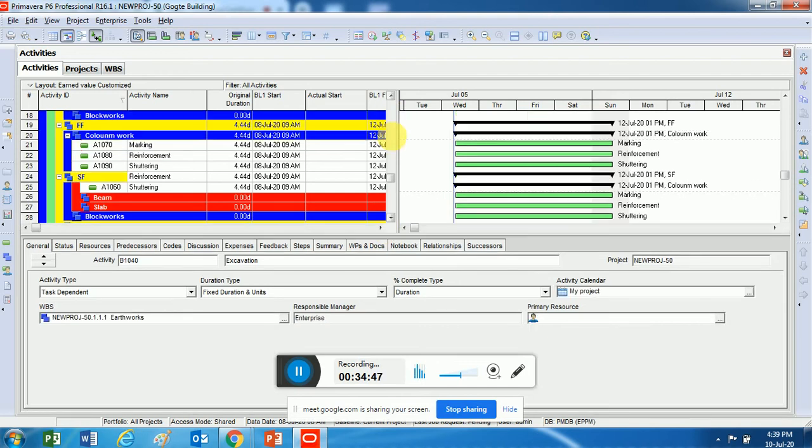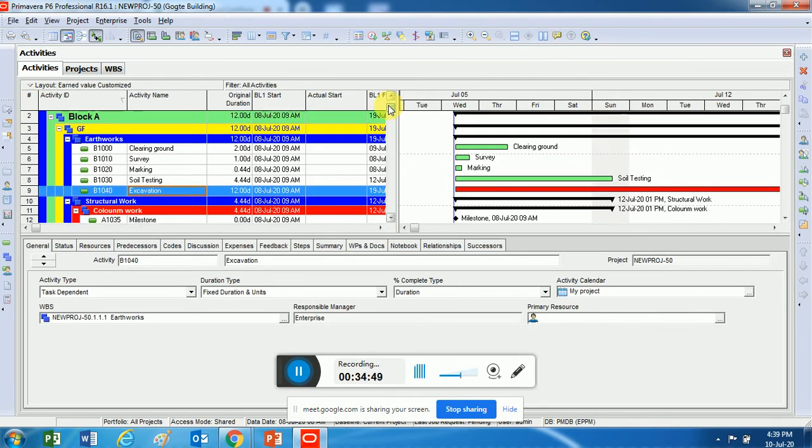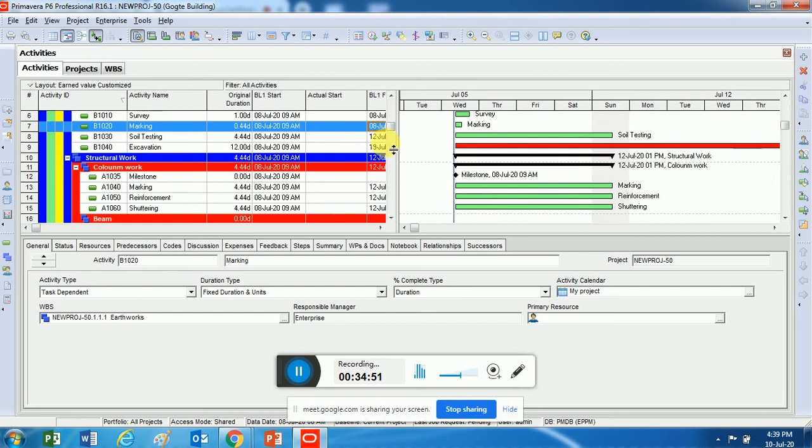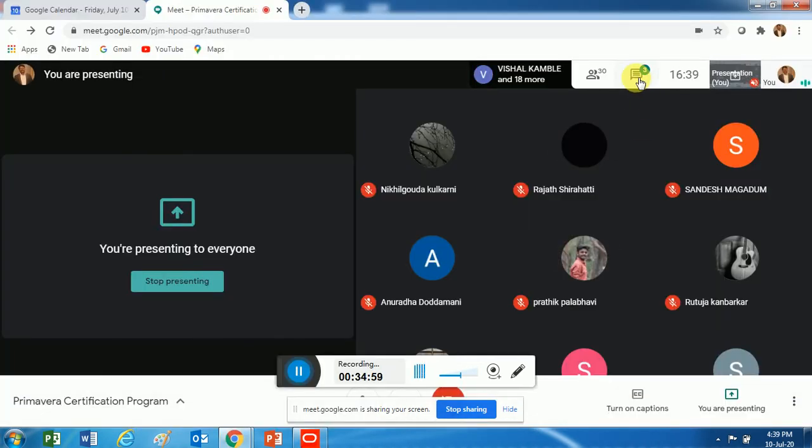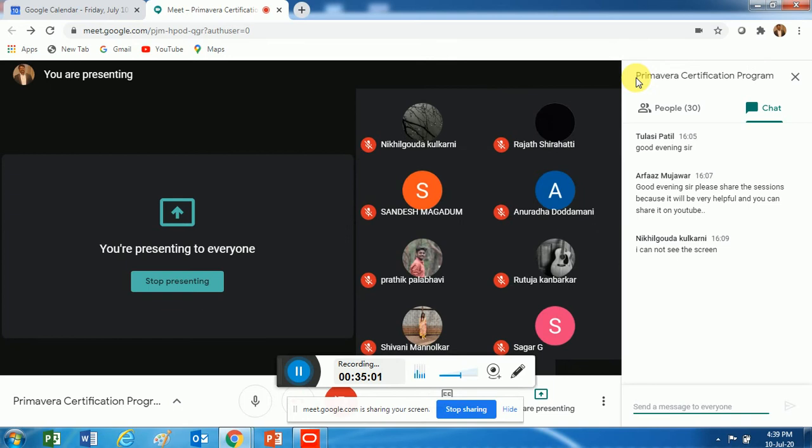Next, the moment you create an activity, have you studied something called critical path method? Yes or no? I will go back to the chart. If you can just type yes or no. Have you studied something about critical path method? No. No.